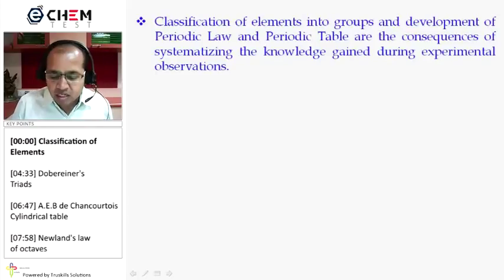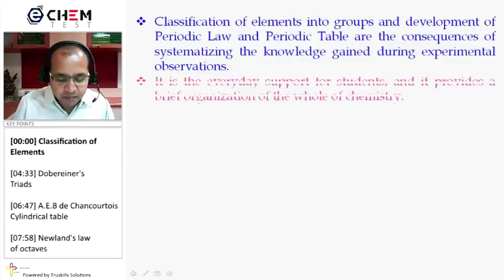Classification of elements into groups and development of the periodic law and periodic table are the consequences of systematizing the knowledge gained during experimental observation. The development of the periodic law and periodic table is because of the efforts of scientists to organize the knowledge of chemistry, or to organize the experimental results obtained for the various elements.